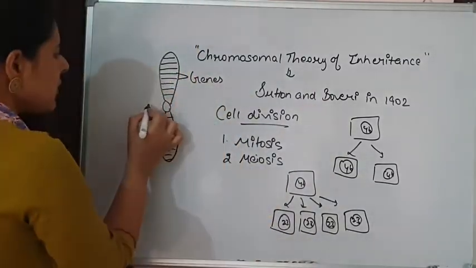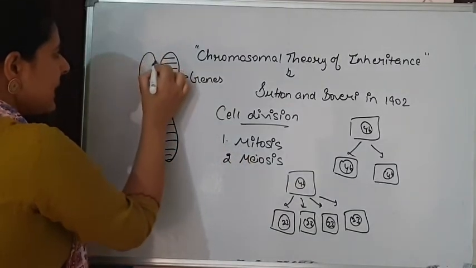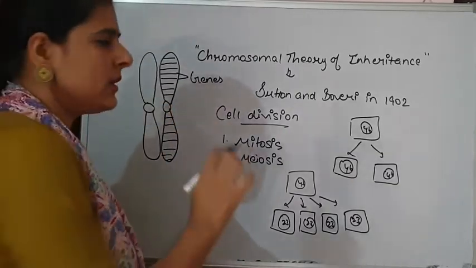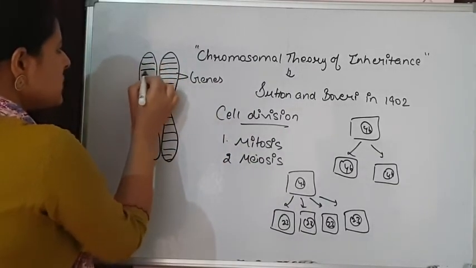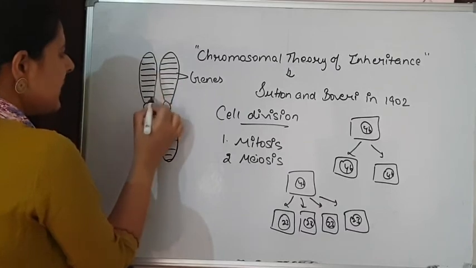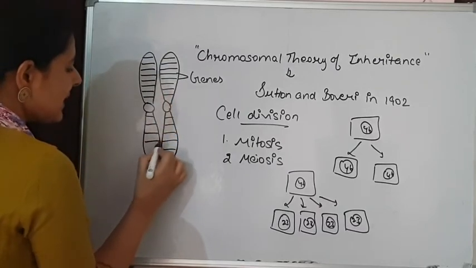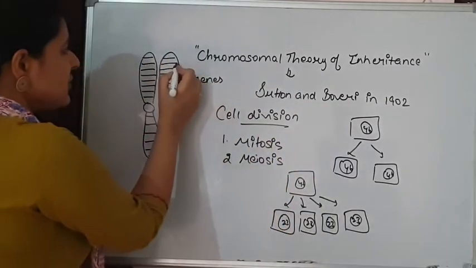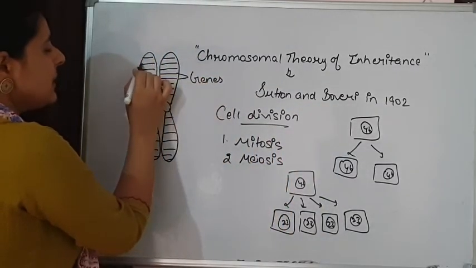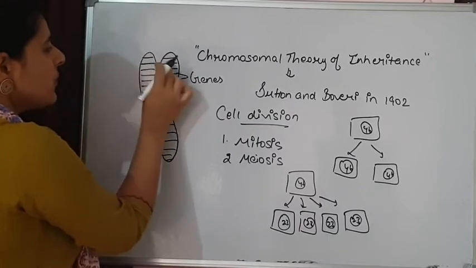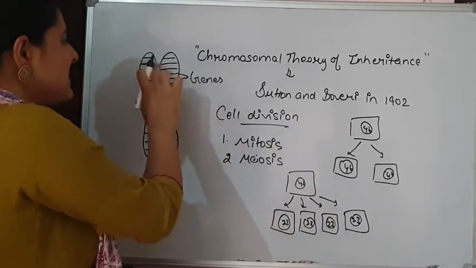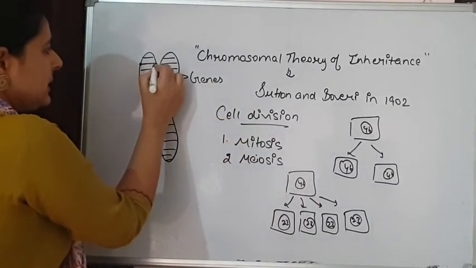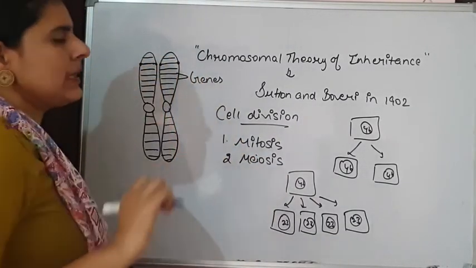Now they also talked about one more thing: in diploid organisms, the chromosomes are present in pairs, meaning homologous chromosomes are present, and these homologous chromosomes contain the same genes. Suppose this is the gene that controls the height of an organism, then on the homologous chromosome at the same locus the gene is present that also controls height.